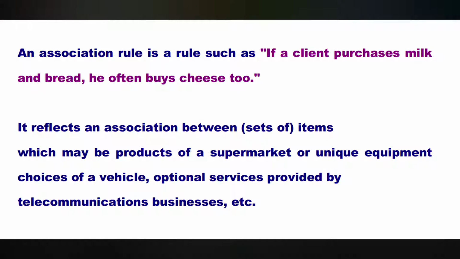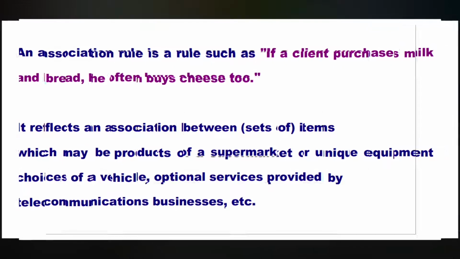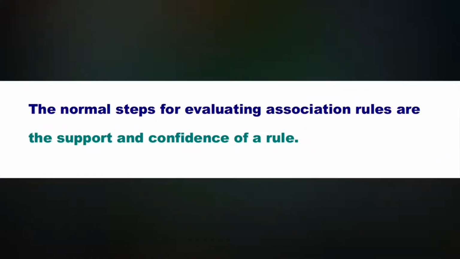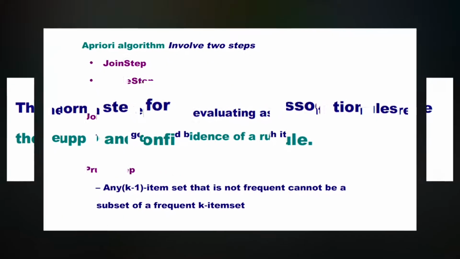An association rule is a rule such as, if a client purchases milk and bread, he often buys cheese too. It reflects an association between items, which may be products of a supermarket, unique equipment choices of a vehicle, or optional services provided by a telecommunication business. The normal measures for evaluating association rules are the support and confidence of a rule.